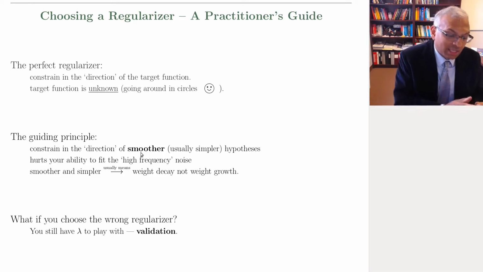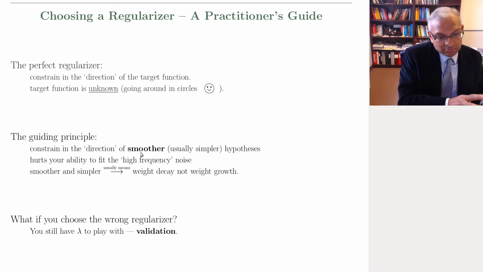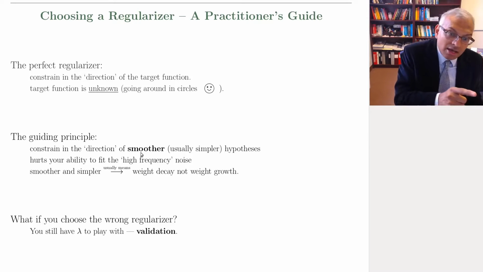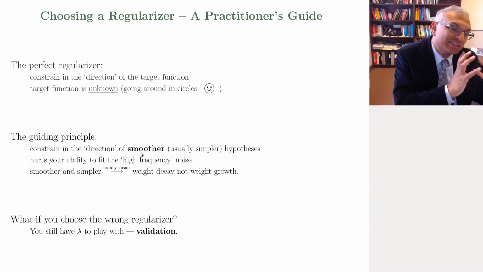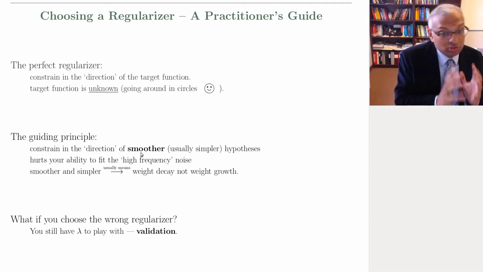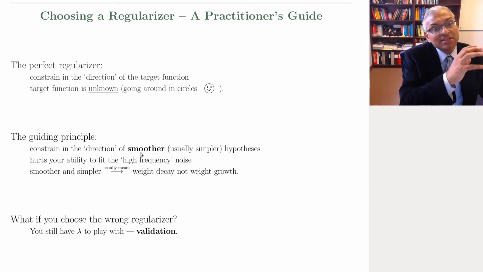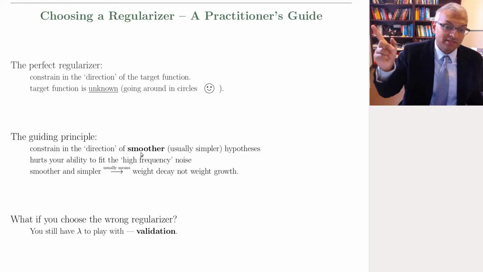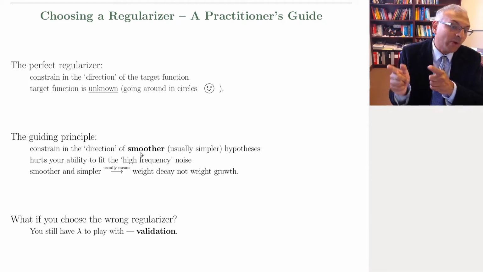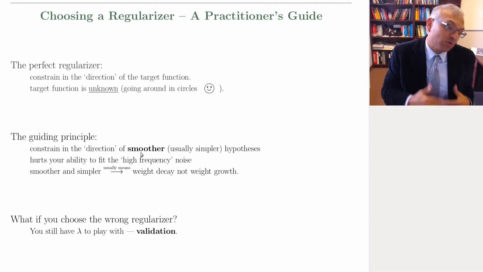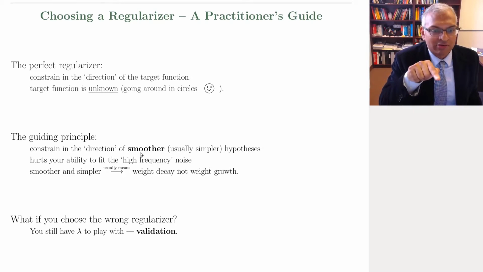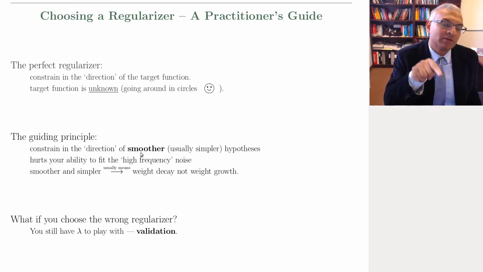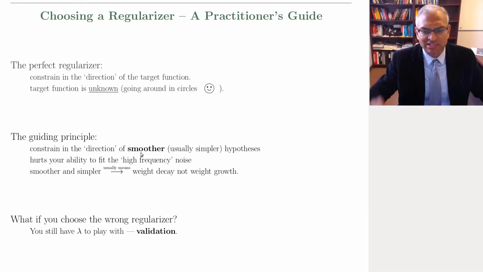And weight decay, constraining you to simpler hypotheses, affects your ability to fit the noise and not your ability to fit the signal, because by definition, the signal that you can fit is simple. It's the noise that's complex. And so the cure outweighs the side effect. Now, if you choose the wrong regularizer, we can still survive if we can pick the right regularization parameter. And that's one of the applications of validation, which we will discuss next.